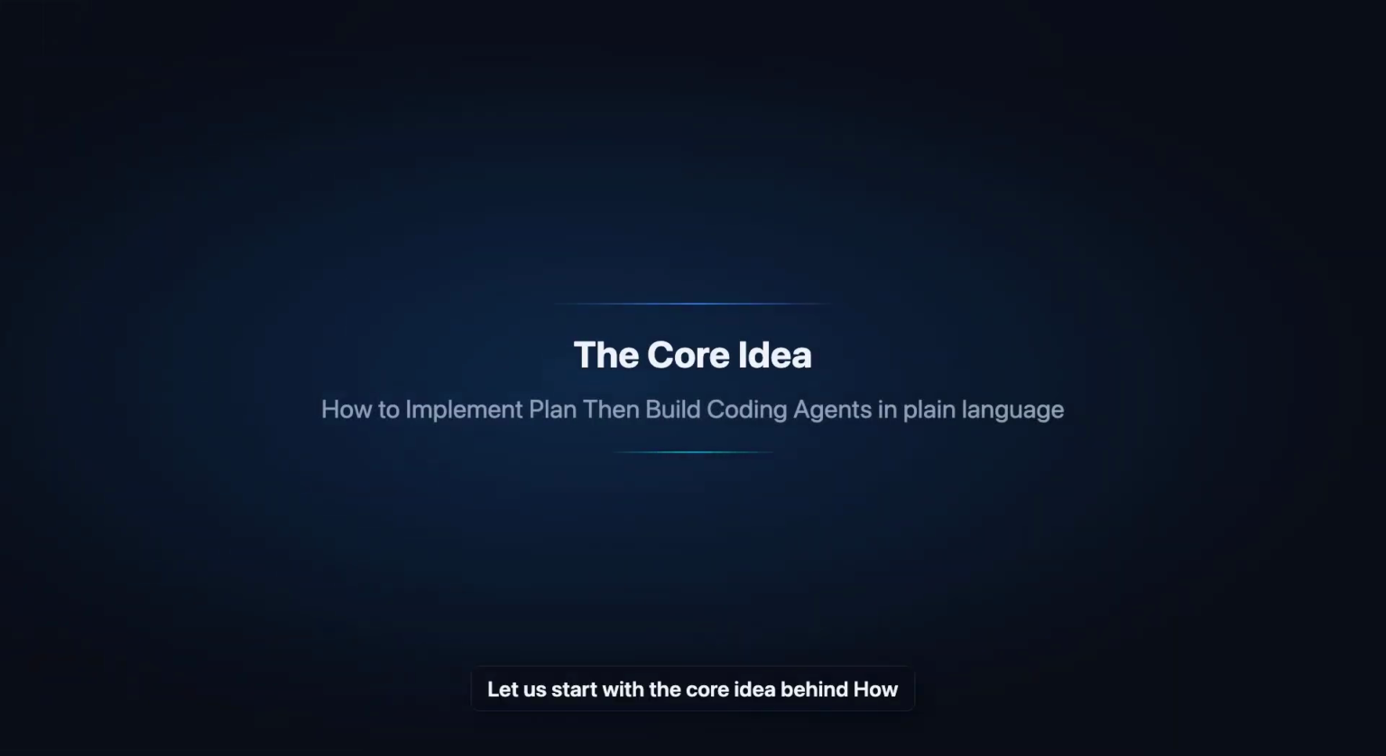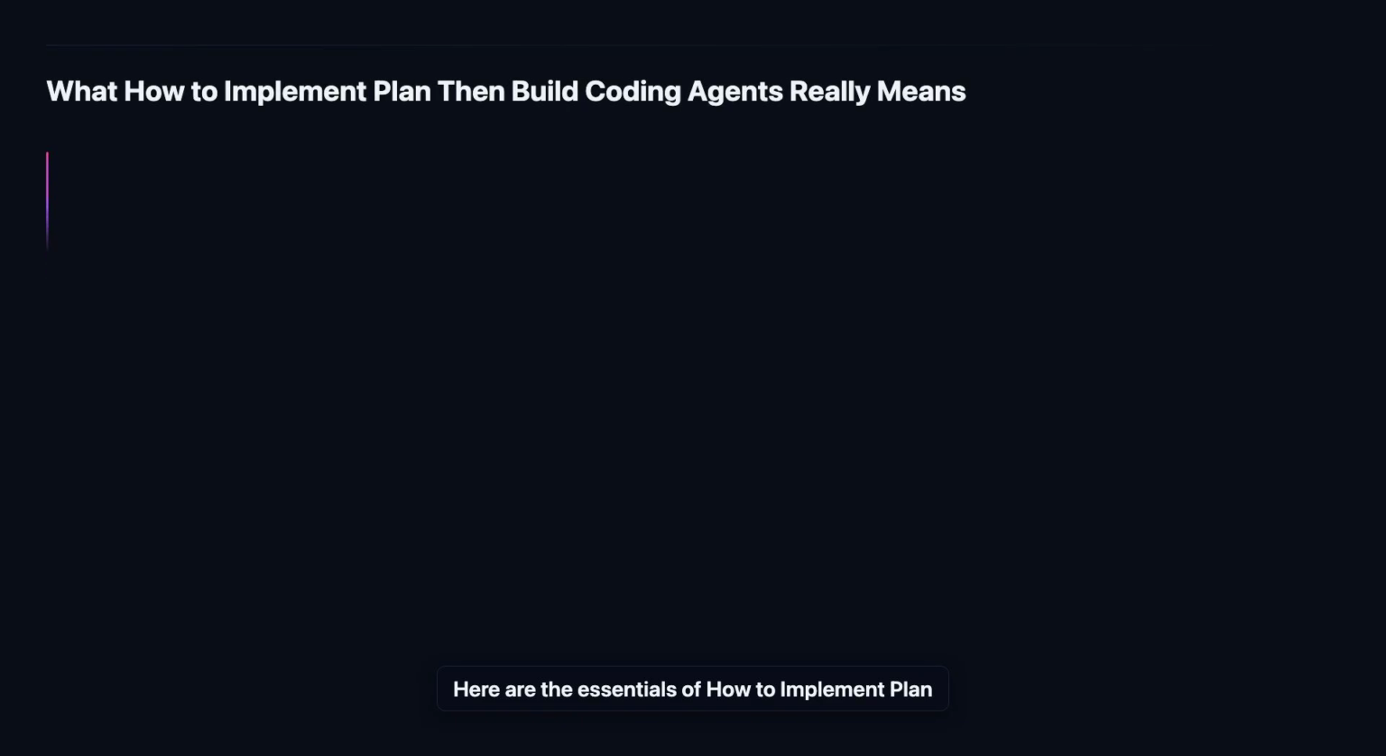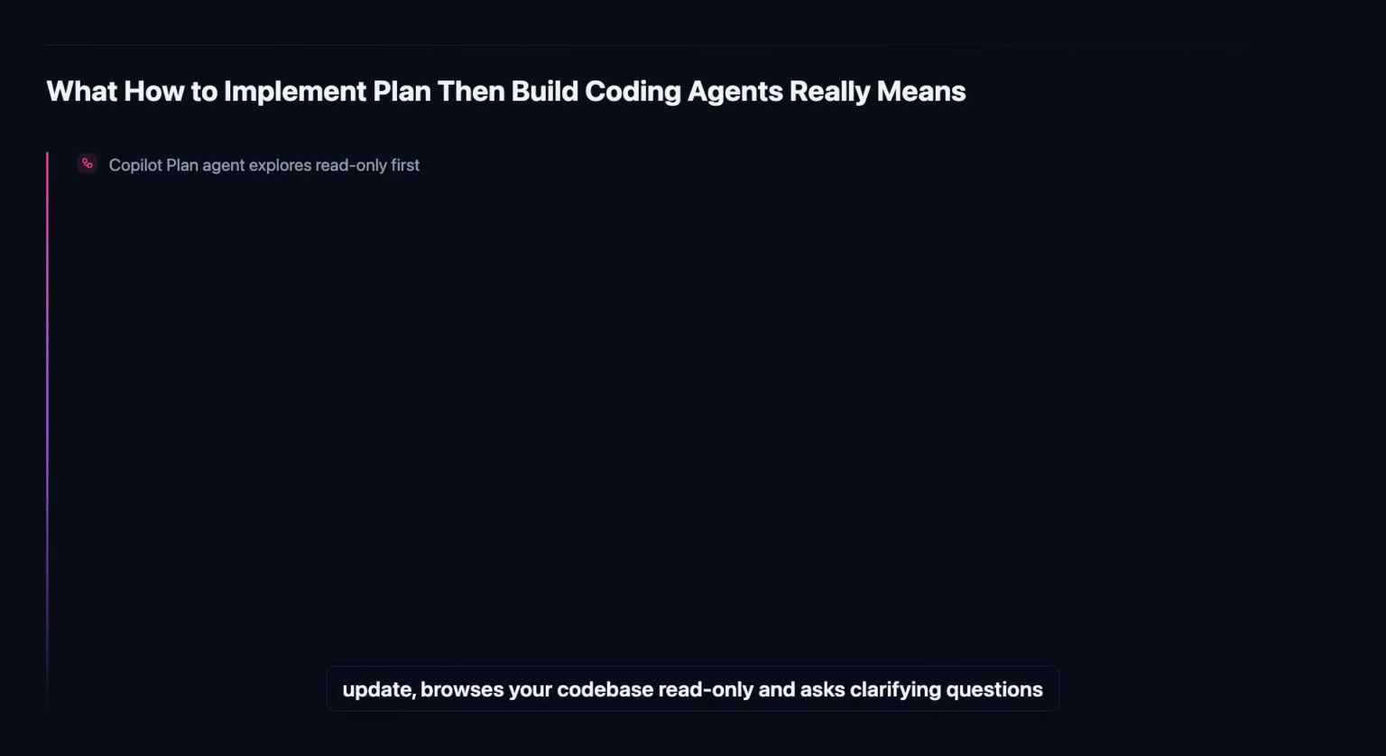Let us start with the core idea behind how to implement plan then build coding agents. Here are the essentials in plain language, what it is and why it was introduced. GitHub Copilot's Plan Agent, in the May 2026 VS update, browses your codebase read-only and asks clarifying questions about scope before writing a single line. Nothing gets edited during this discovery phase, which keeps ambiguous tasks from going sideways.